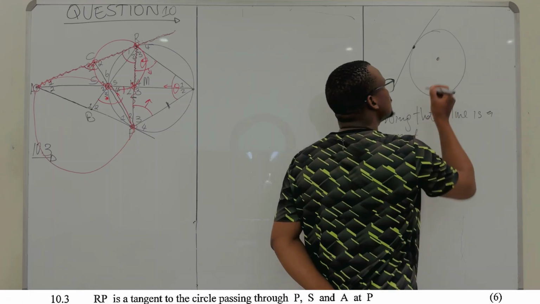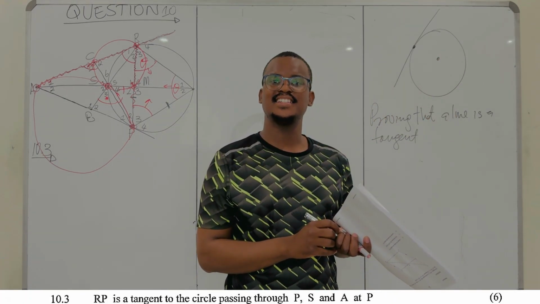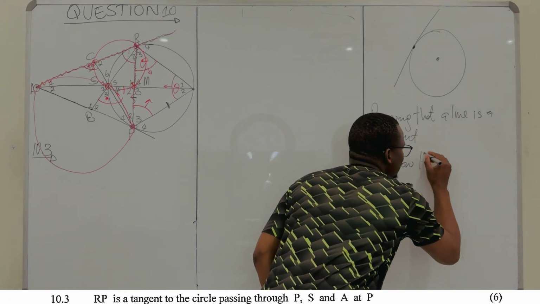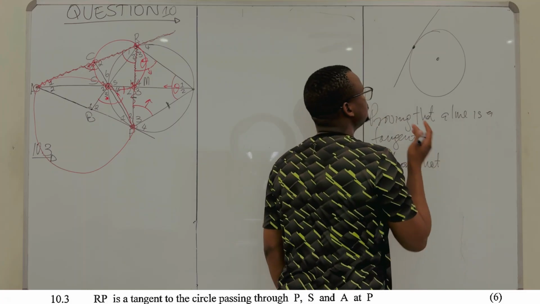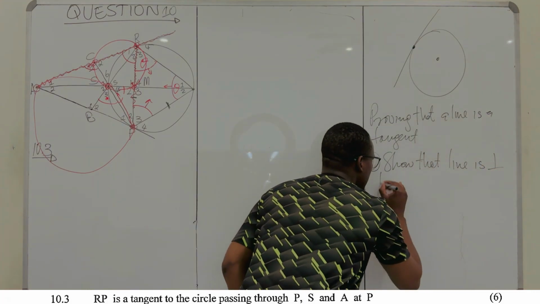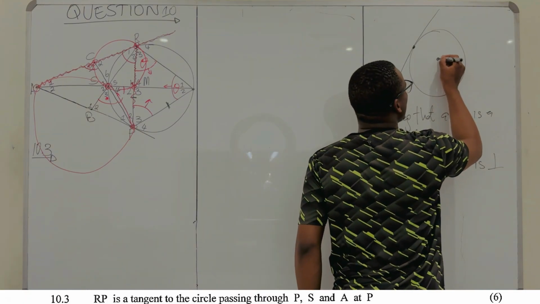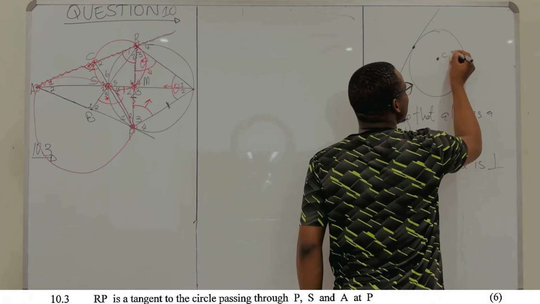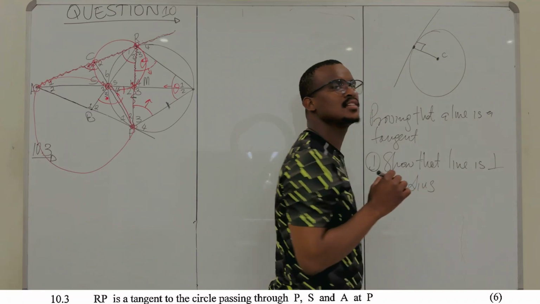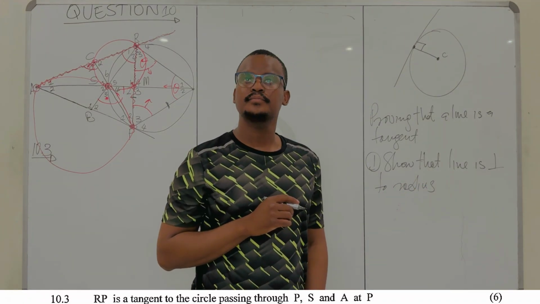If you are trying to prove that a line is a tangent to a circle, one, you must show that your line is perpendicular to your radius, which means if you join this, which is the center, of course, to the point of contact, this angle should be 90 degrees. You must show that they are perpendicular, right? That's one way. What is the other way?